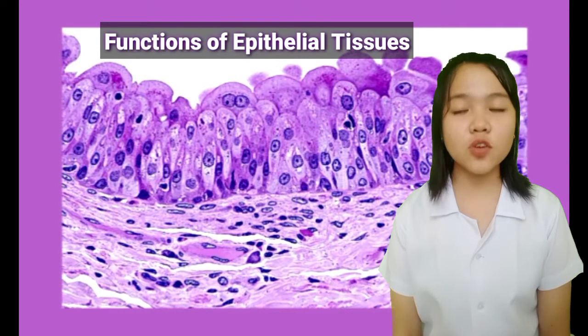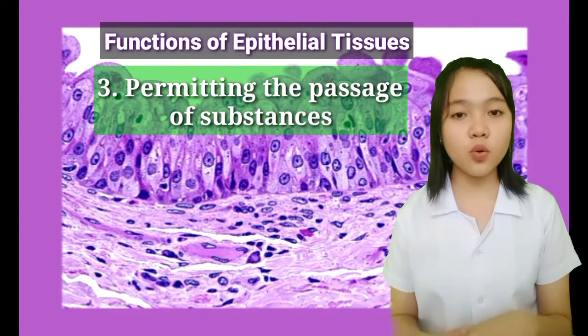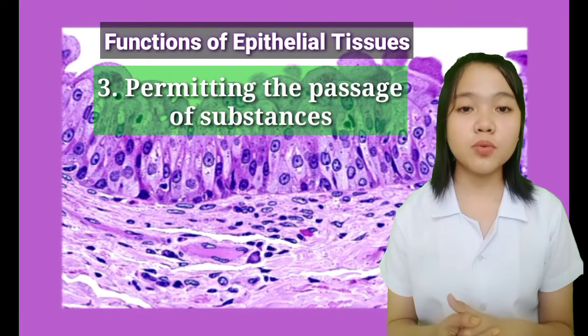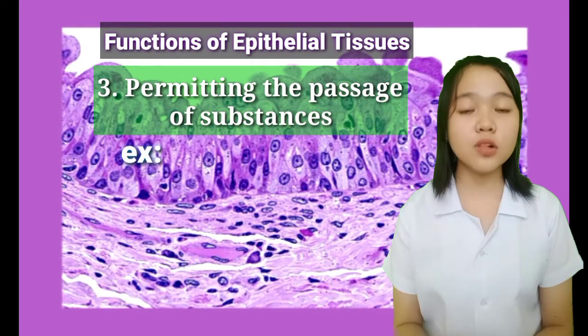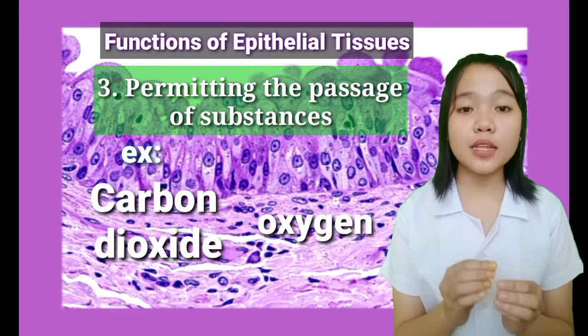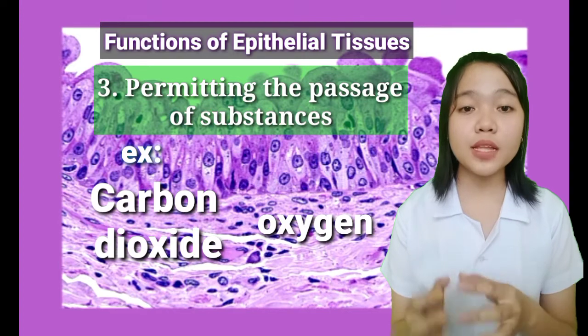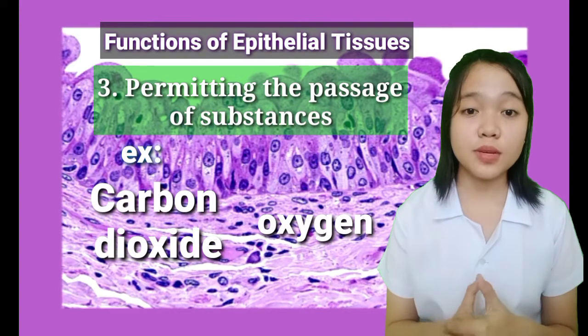So, another function of epithelial tissues is that they permit the passage of substances. So, inaalaw ng epithelium yung mga substances to move through it or dumaan sa kanya. So, for example, the carbon dioxide and the oxygen are exchanged between the blood and the air by diffusion through the epithelium in the lungs.